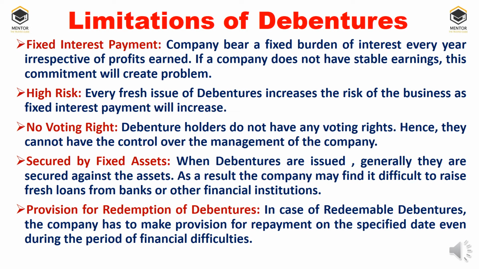No voting right. Debenture holders do not have any voting right, hence they cannot have control over the management of the company. This can be considered one of the limitations. Secured by fixed assets. When debentures are issued, generally they are secured against the assets. As a result, the company may find it difficult to raise fresh loans from banks or other financial institutions, because we have already kept those assets as security.